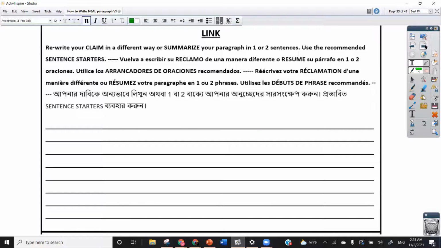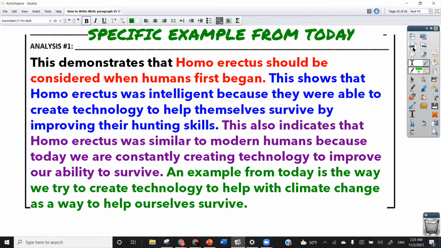All right. So one thing I should mention is that I showed you how to do evidence number one, analysis number one. In order to do evidence number two and analysis number two, you basically have to just repeat the same process that we've just reviewed, but of course, choosing a different category. So in this example, we chose a category of intelligence. You may need to focus on something else, for example, culture, for example, language. So whichever other categories you are focusing on, that is what your analysis to evidence two should focus on.